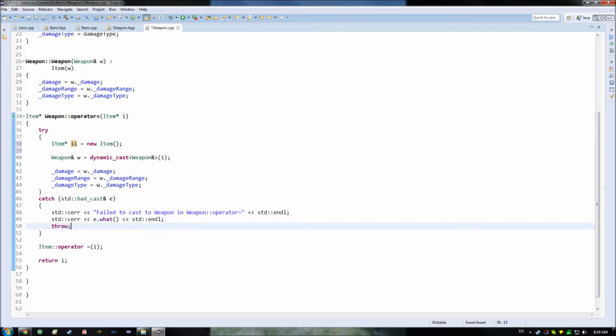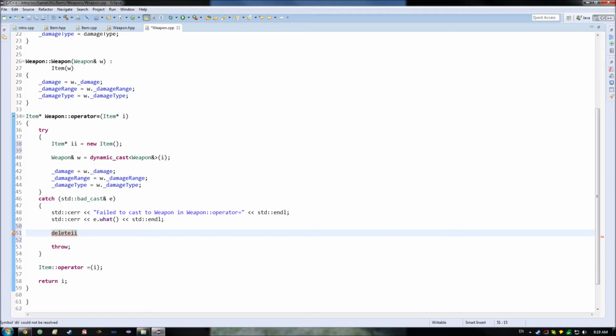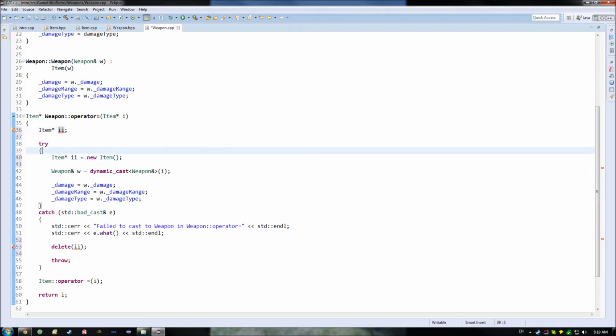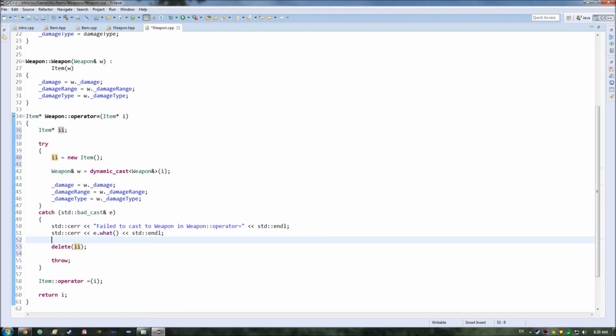So here's the problem though. If I try to, within here, let's say, go delete II, in which it tries to end up getting rid of that, it's not going to be able to find this. So what I have to do with that is I have to put this up here initially for its declaration, and then do the definition within here, so that then I can still know of that pointer and be able to delete it correctly. So that's an important thing to consider whenever you're creating one of these try-catch blocks, that you want to be certain that you can actually properly do this.